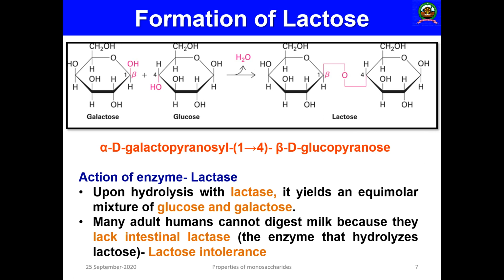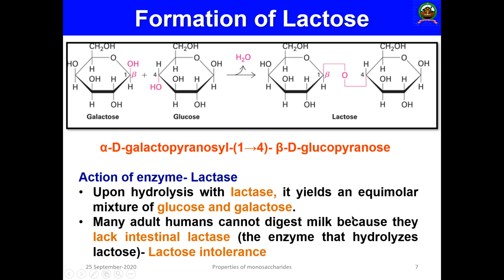Then there is an enzyme called lactase. So how will you cleave lactose? By using the enzyme called lactase. Upon hydrolysis with lactase, it will give equimolar amounts of glucose and galactose. That is the reverse reaction. And many adult humans cannot digest milk.